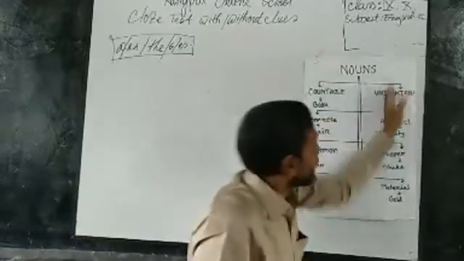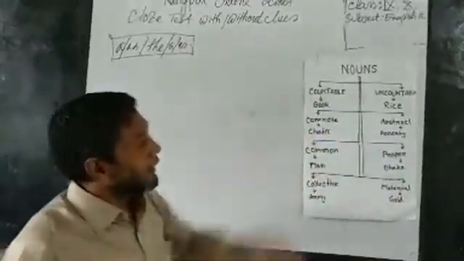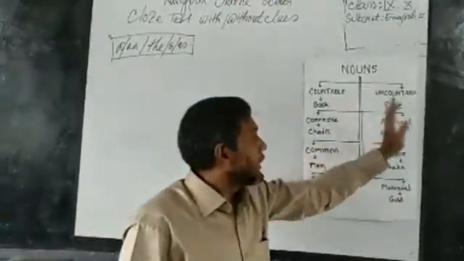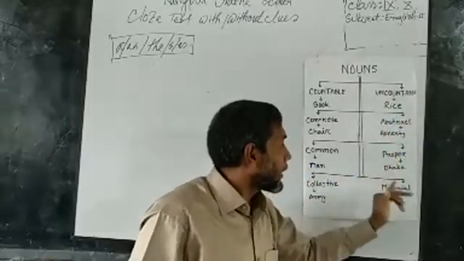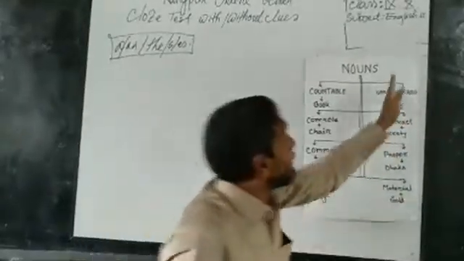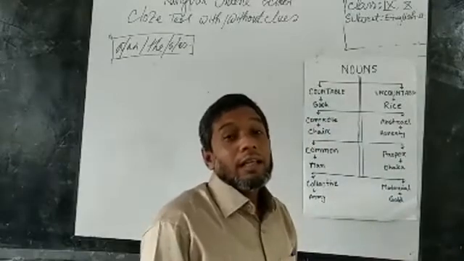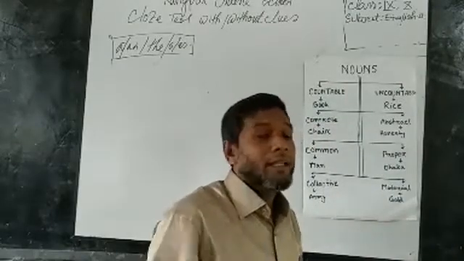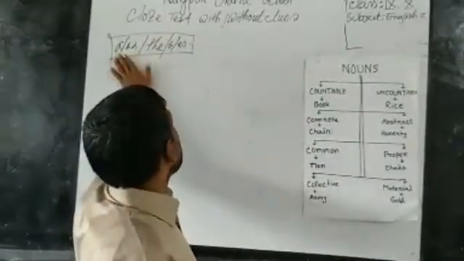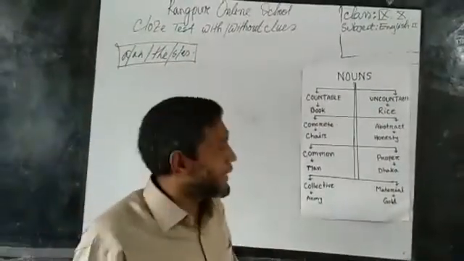Now, we have to go there. So here, uncountable, abstract, proper, and material nouns. But these four nouns can be used in a sentence without taking a. What will be my technique?